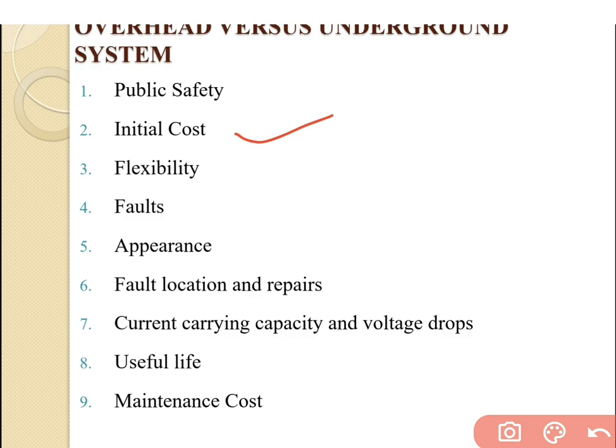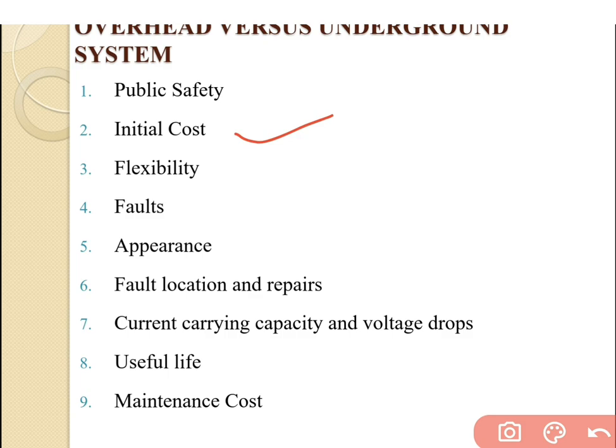The third category is flexibility. How can we say that about flexibility? The overhead system is much more flexible than the underground system, because based on any load changes we can easily transfer the transformer, and poles are shifted to another place.